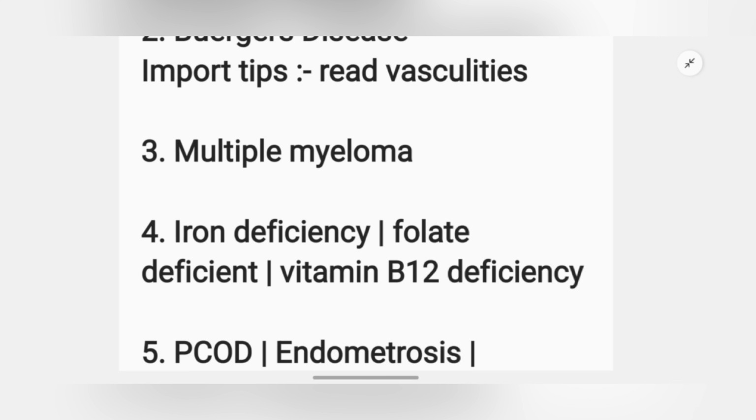All right, and if I talk about this topic, vitamin B12, it can come sometimes. The same topic comes two times, in part 1 and part 2 as well. So just make sure you study these topics very well.